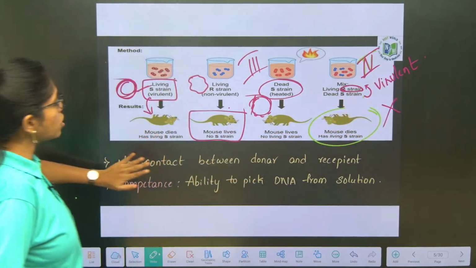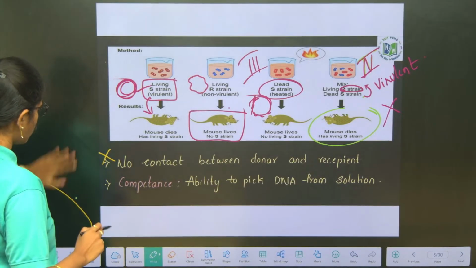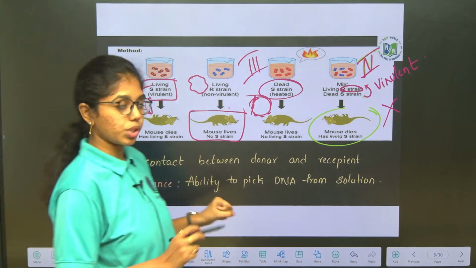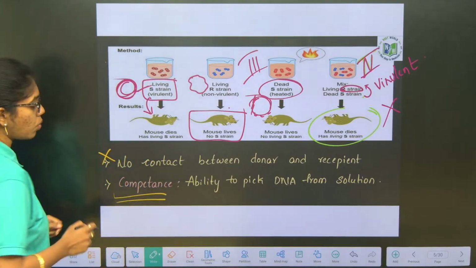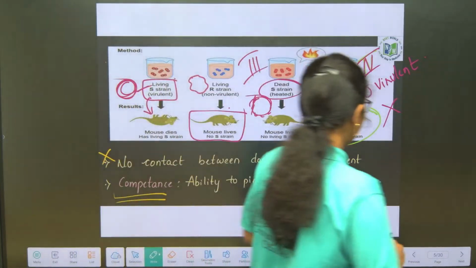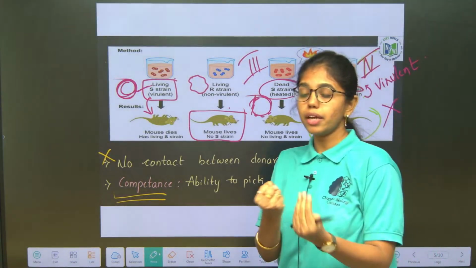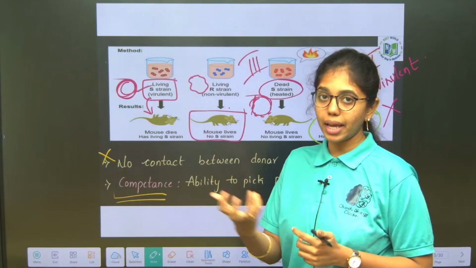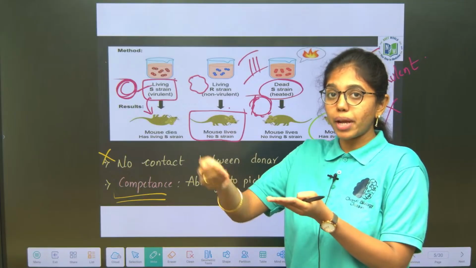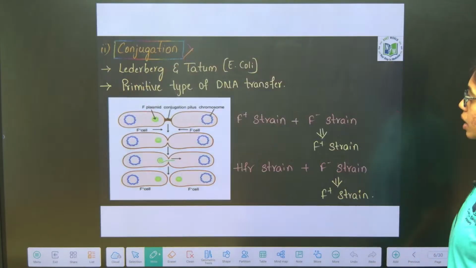Here there is no contact between donor and recipient. And competence, what is competence? The ability to pick up DNA from the solution. So that is transformation: the ability to take up DNA from the close proximity environment, or genetic transfer from the environment to the bacteria, which is proved by Griffith's experiment.